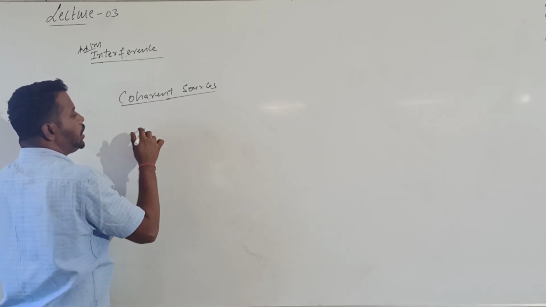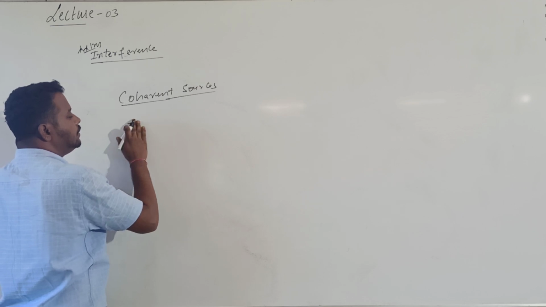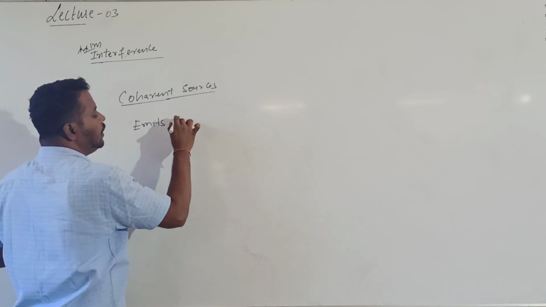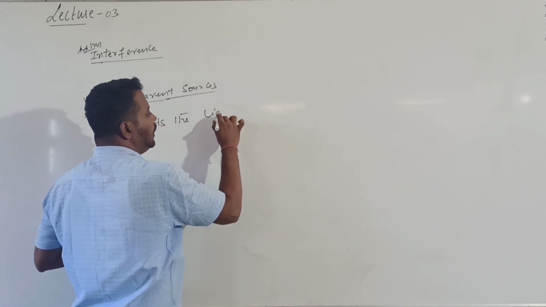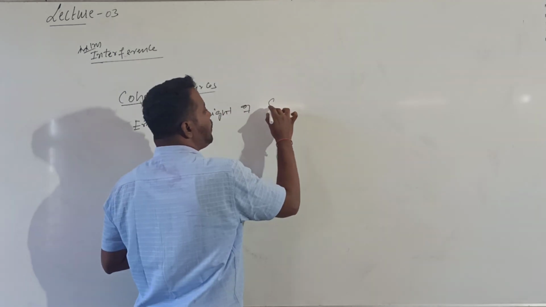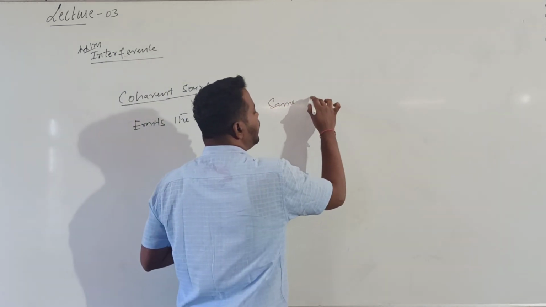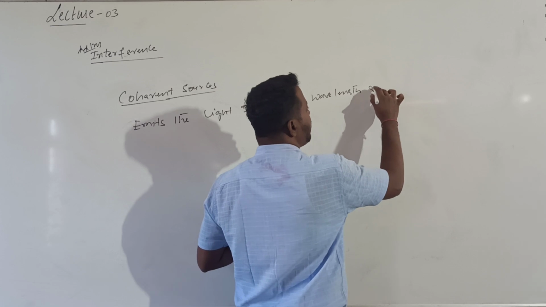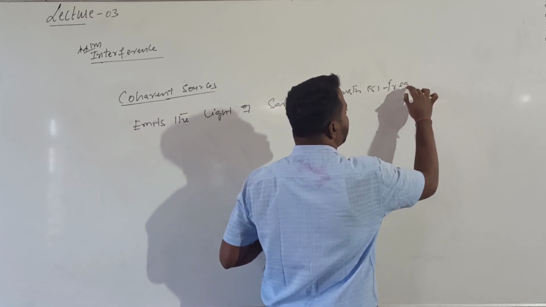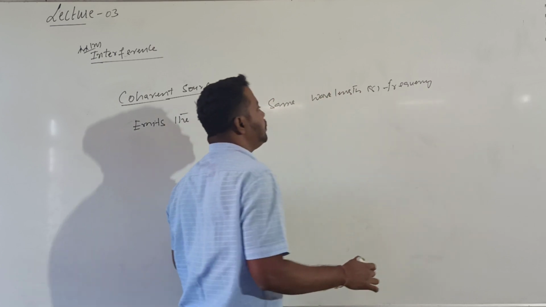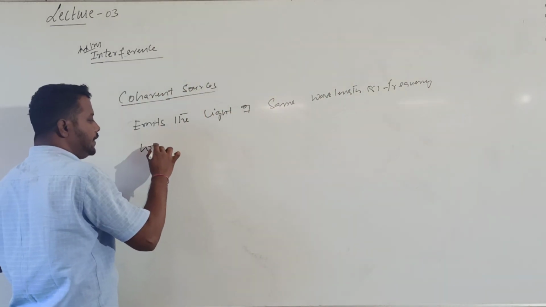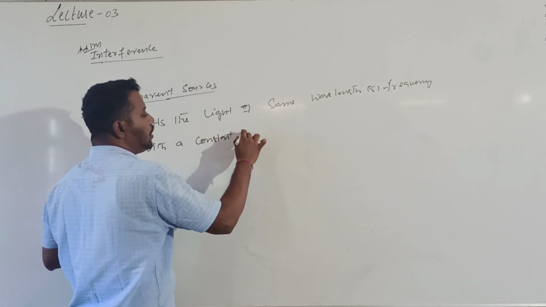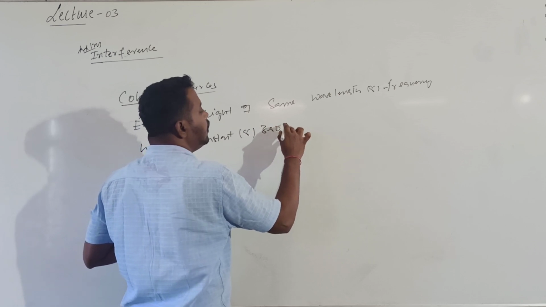What is the meaning of coherent sources? Two sources are said to be coherent sources if they emit light of the same wavelength or frequency with a constant or zero phase difference.